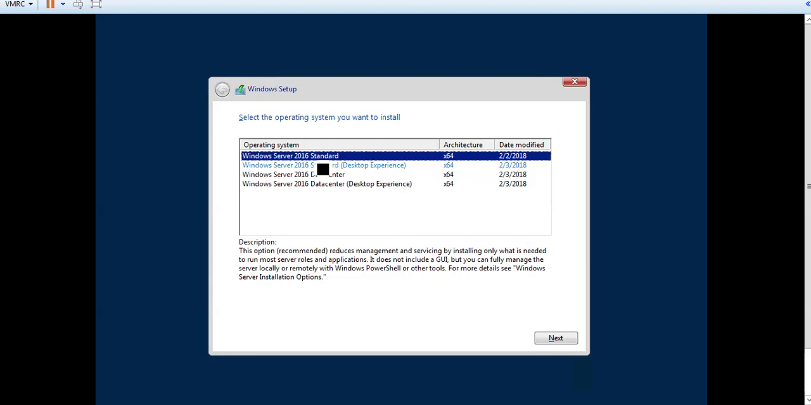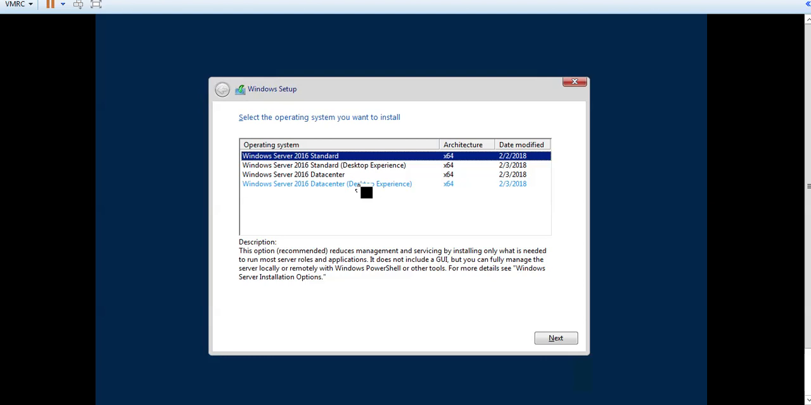We have four installation options. One is Standard, second is Standard with Desktop Experience, third one is Datacenter, fourth one is Datacenter with Desktop Experience. Desktop Experience is the edition of this OS with the GUI option.